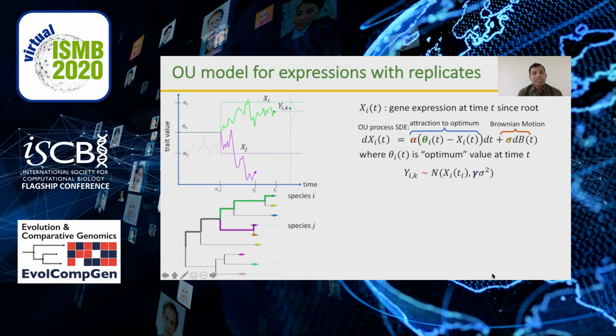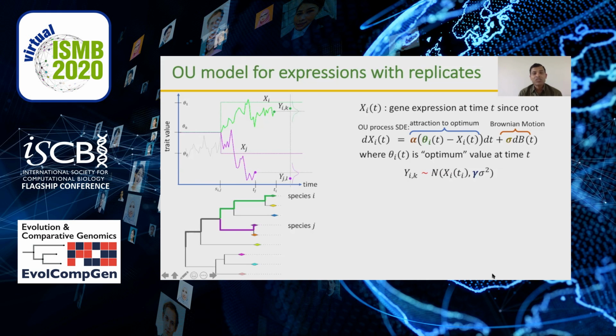The expression value of replicate K of species I is assumed to follow a normal distribution where the mean is equal to the expression value of species I at time t_i at the tip of the phylogenetic tree, and with a variance parameter gamma sigma square.